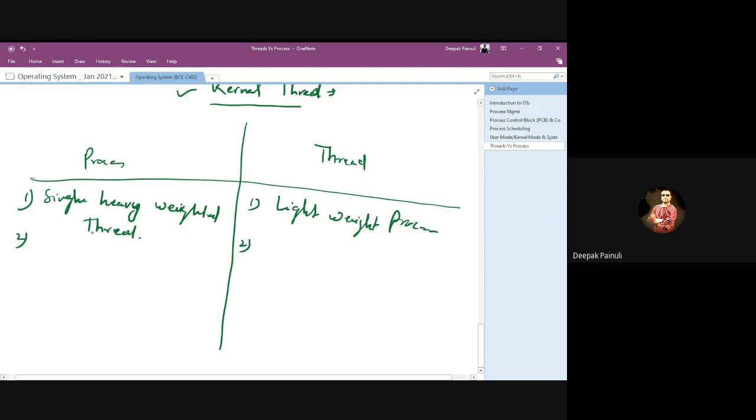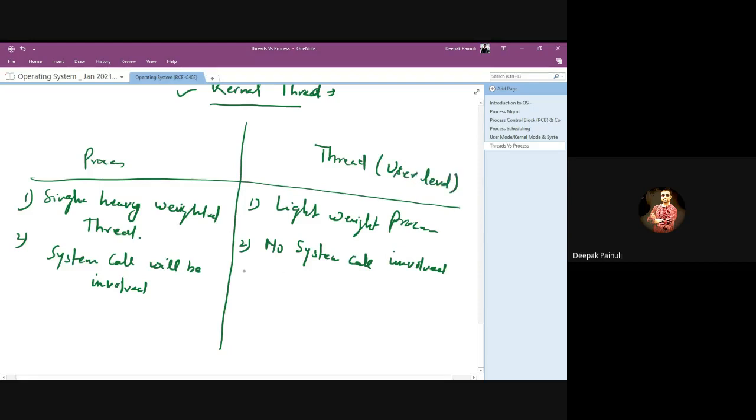Second, in case of a process, a system call will be involved. But in case of a thread, there is no system call involved. We are talking about user level threads here, right?